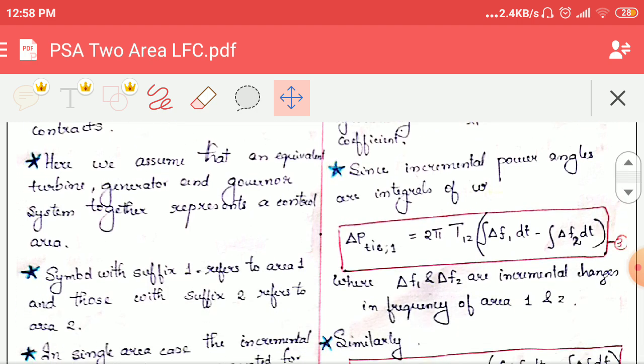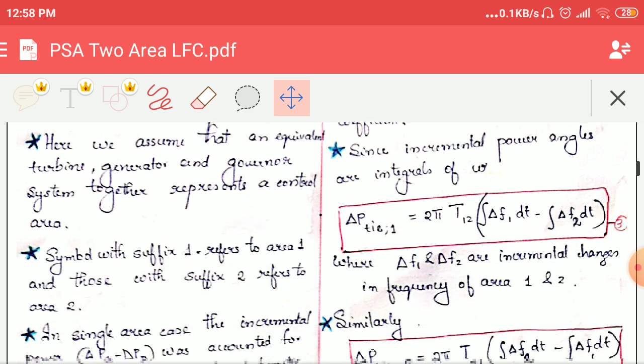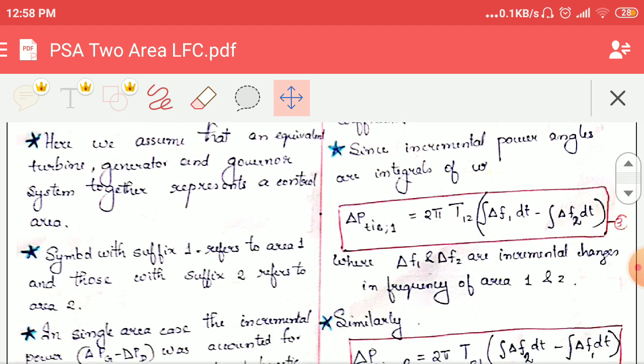The incremental power angle, that means the change in delta, that is as equation 2, delta delta 1 minus delta delta 2. That is the incremental power angle. So this incremental power angle is actually an integral of omega. Integral of omega. Omega means 2 pi f. So it is an integral of 2 pi f.